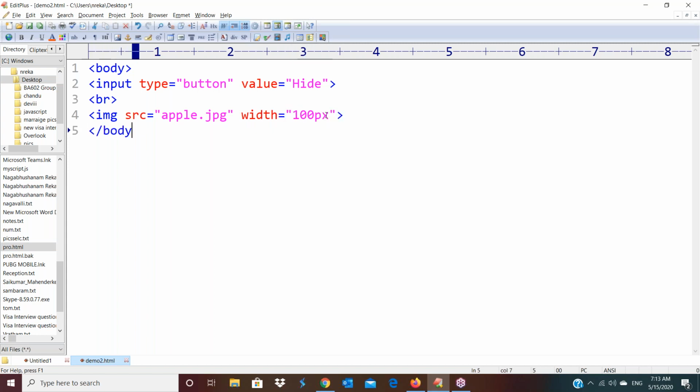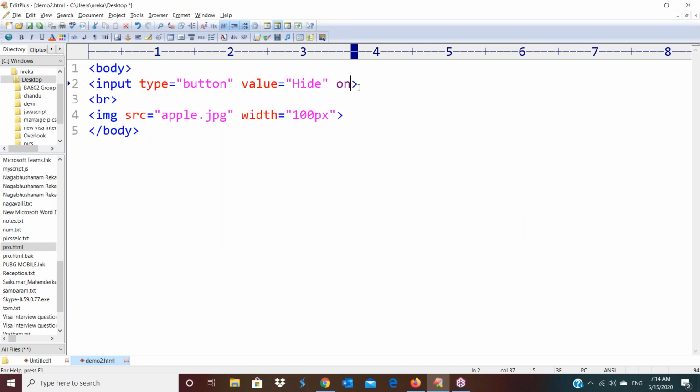If you observe this HTML program, I have taken one button control as well as one image control. Now save this file and refresh. You got this. Fine. Now my requirement is, when I click on this button, I want to hide this image. Right now these are static controls. I want to apply dynamic functionality: hide this image when the user clicks on this button.